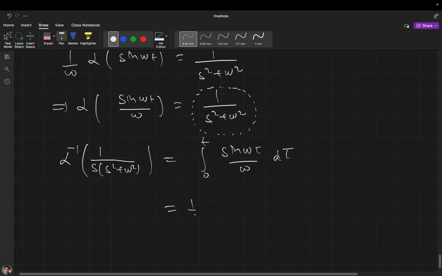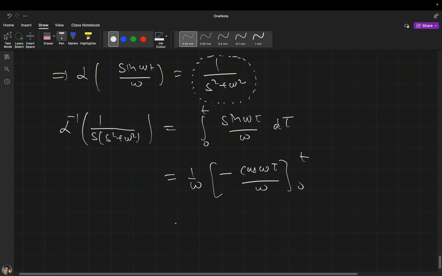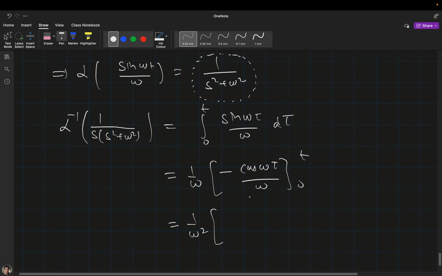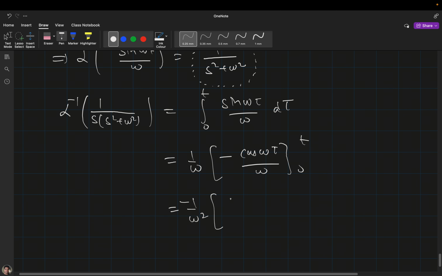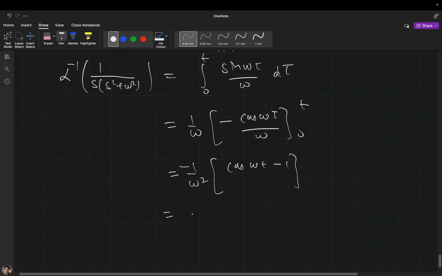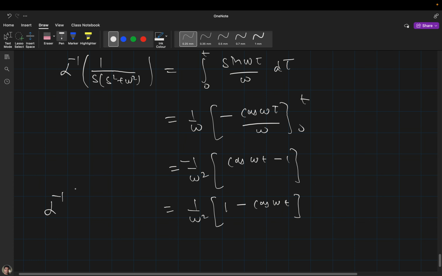Now what will I do? 1 by omega, it will be minus cos omega tau divided by omega from 0 to t. Then it will be 1 by omega square times, when you substitute, cos omega t minus 1 with a minus sign. Okay, so it will be 1 by omega square times 1 minus cos omega t. So this will be the inverse Laplace transformation of 1 divided by s times s square plus omega square. It's fine or not?